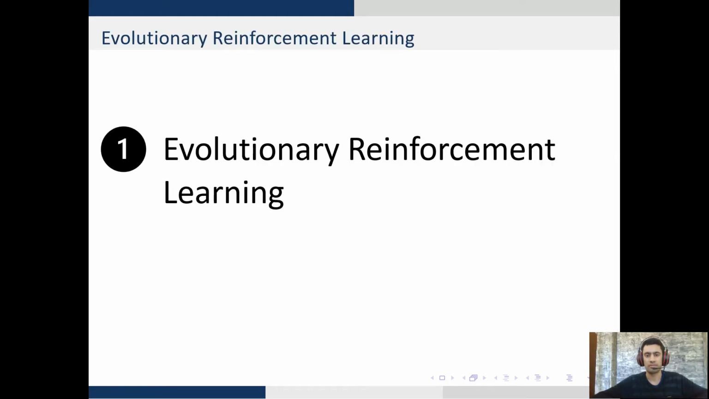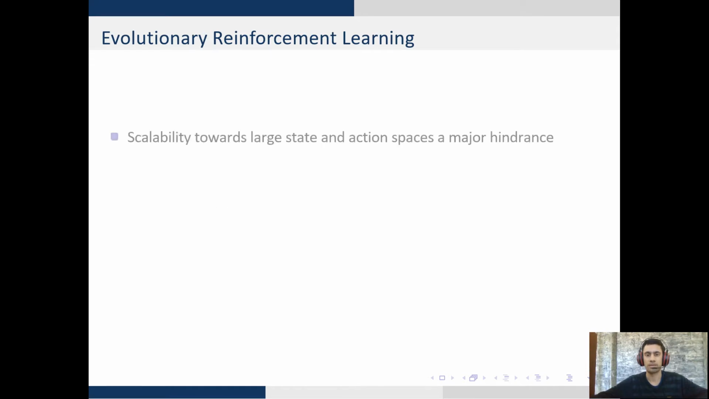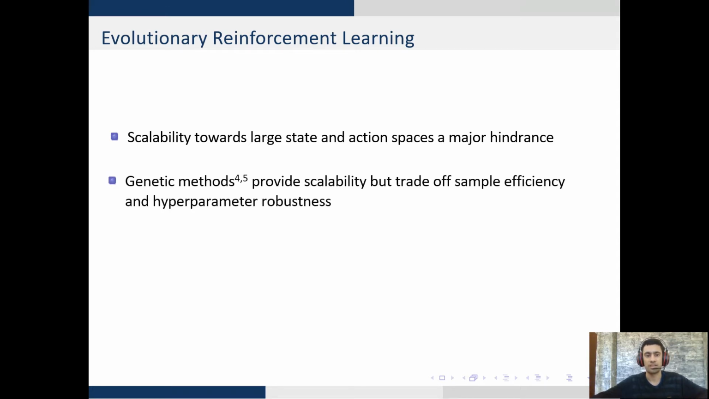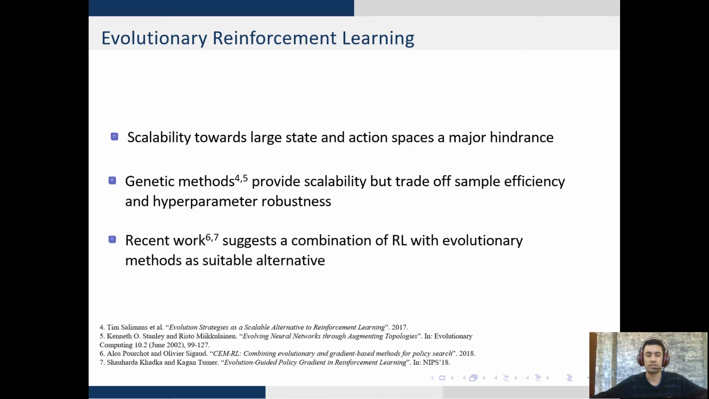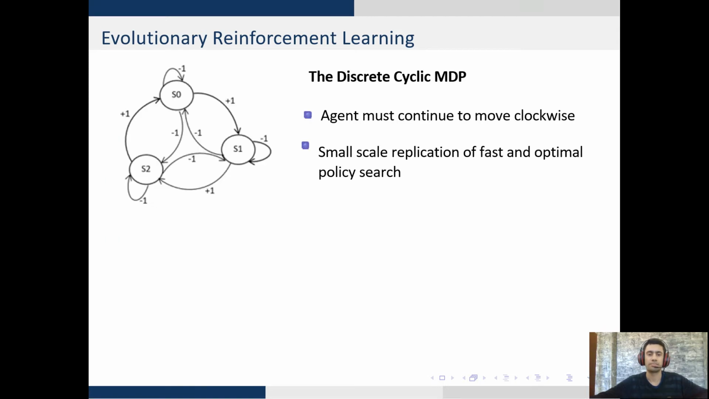We'll first look at evolutionary reinforcement learning, which tries to address scalability. Agents face a large number of states and action spaces which hinders their performance in the long horizon. Evolutionary methods, on the other hand, demonstrate scalability, but this comes at the cost of hyperparameter sensitivity and sample efficiency. However, a recent combination of the two has shown suitable performance. But before proposing a solution, let's look at the problem and understand what its insights are.